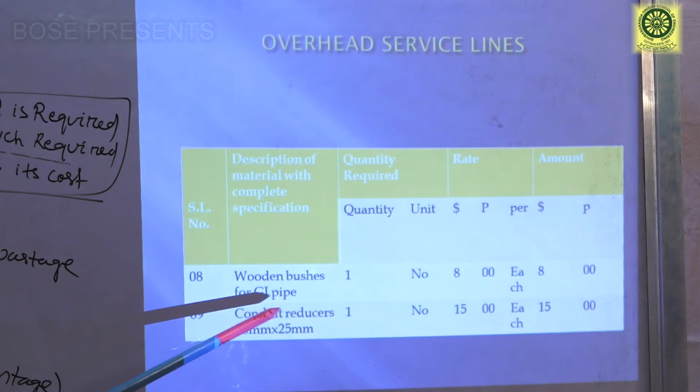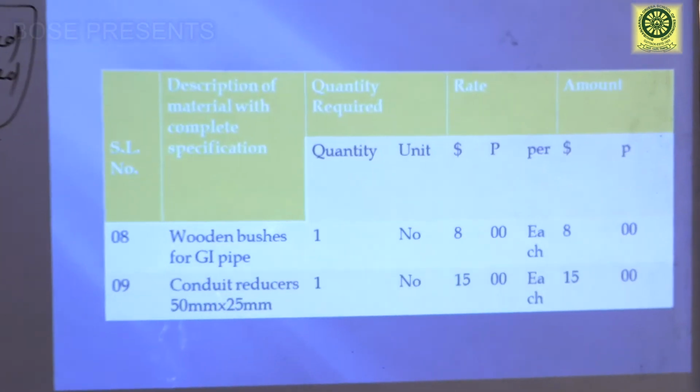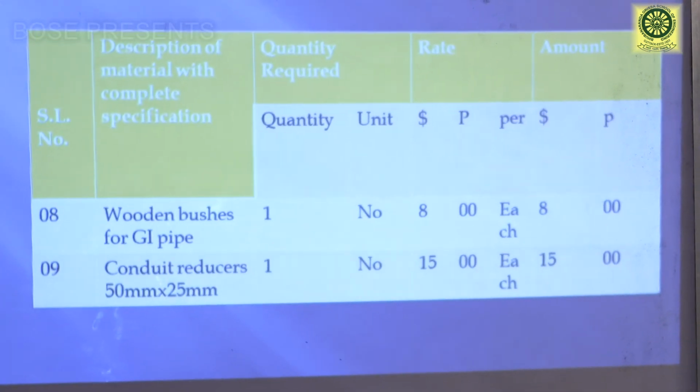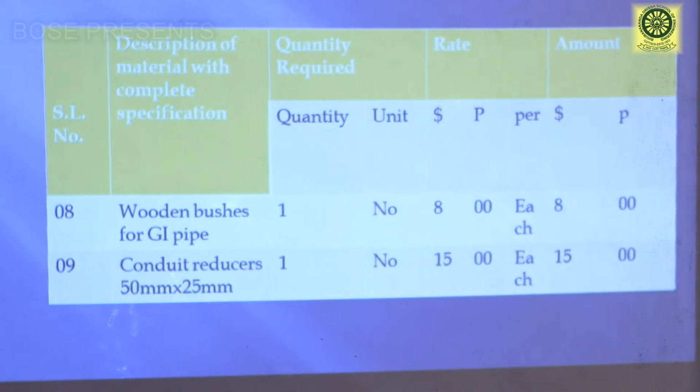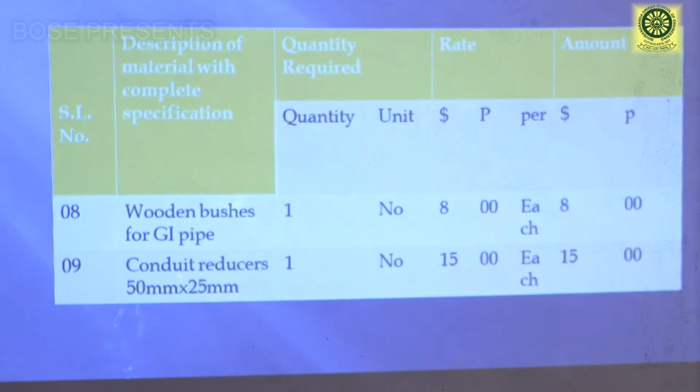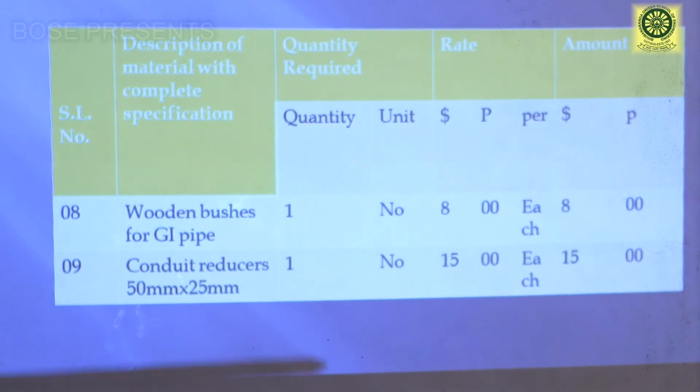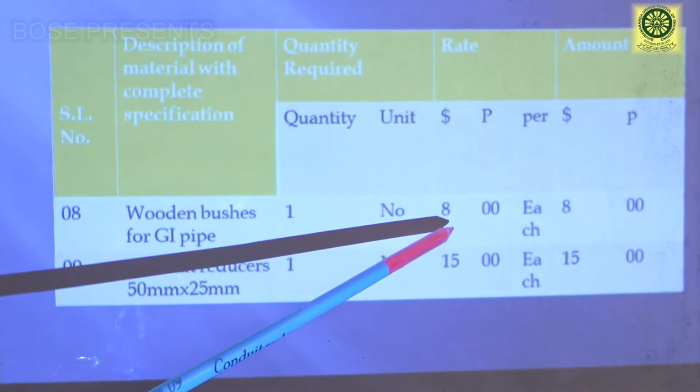Next is wooden bush, wooden bush for GI pipe. One is required for absorbing the oil or any water moisture. So one number is required, that costs 8 rupees.